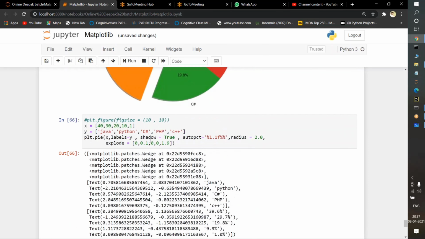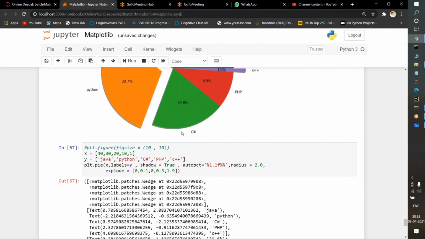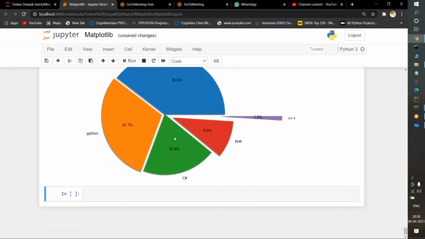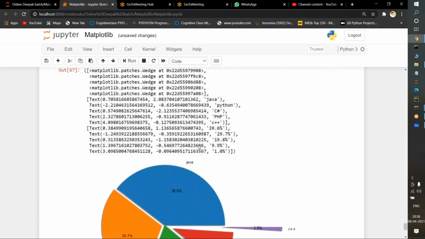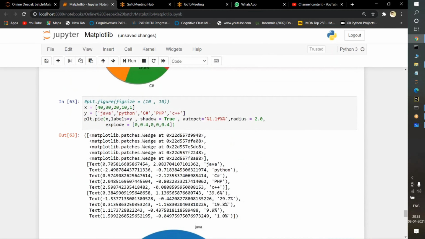And I want to take out PHP also. For PHP, I will just take 0.3. I want to take it outside. See, PHP also is removed. PHP also I am taking out. So this is how we deal with pie charts individually.